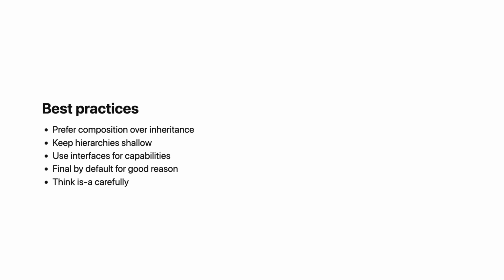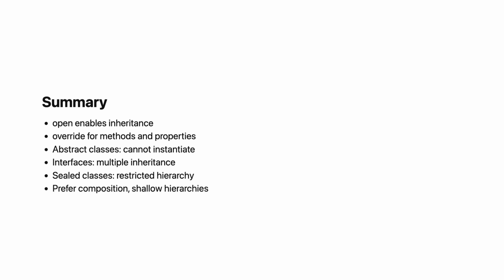Inheritance is powerful but easy to misuse. Prefer composition over inheritance. Instead of employee extends person, consider employee contains a person. Keep hierarchies shallow. Deep inheritance is hard to understand. Use interfaces for capabilities. Use abstract classes for shared implementation. Make classes final unless designed for extension. This is Kotlin's default for good reason. Think carefully. A stack is not a list, even though they seem similar. Wrong inheritance creates fragile designs.